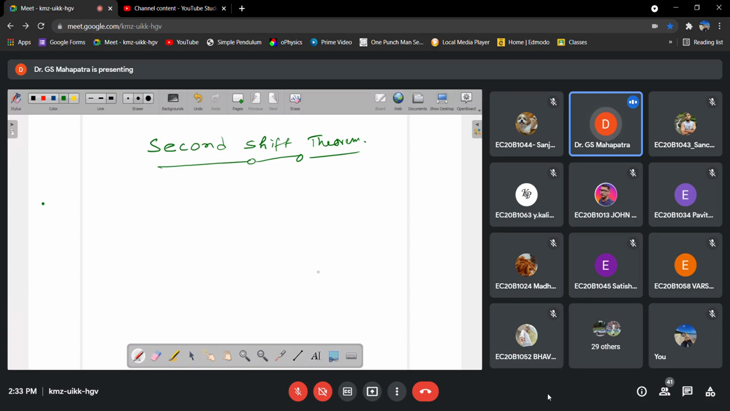Second shifting theorem, or second shift theorem. We have already discussed the statement of this theorem. So, what is the statement?